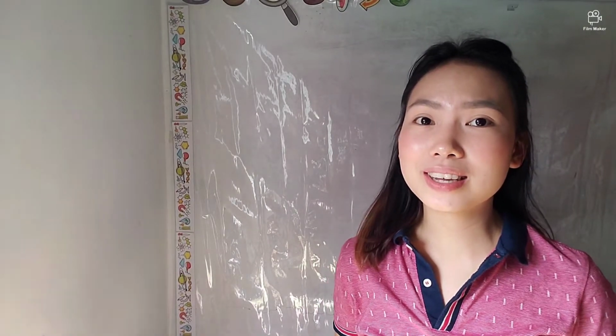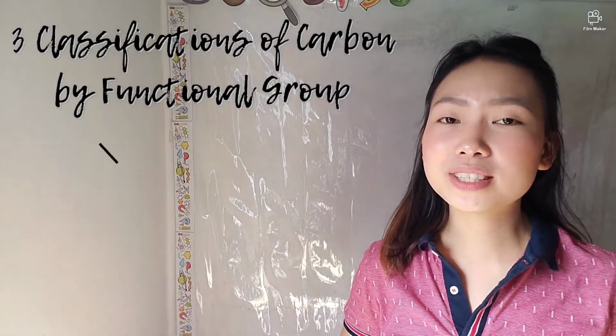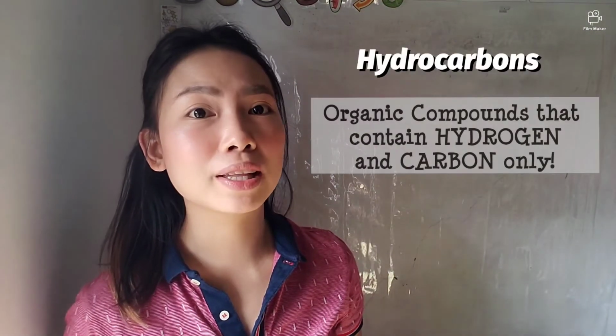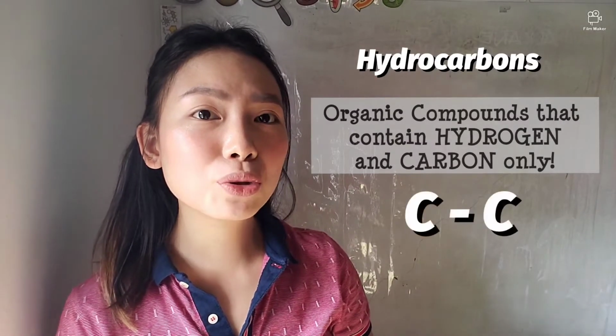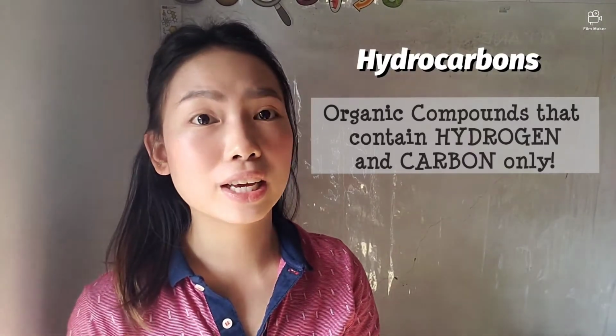Now, going back to the discussion on organic compounds, these organic compounds are classified into 3 functional groups. Those functional groups are hydrocarbons, those containing oxygen, and those containing nitrogen. So the basic functional group in organic compounds is the hydrocarbons. Hydrocarbons are composed only of the elements hydrogen and carbon. This hydrocarbons is a carbon-to-carbon bonding na pinagmumulan ng lahat ng organic compounds.